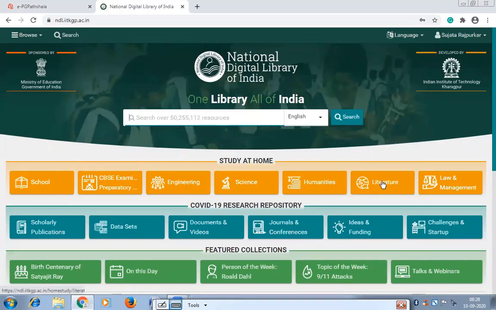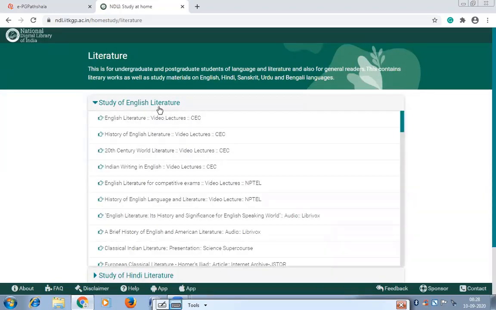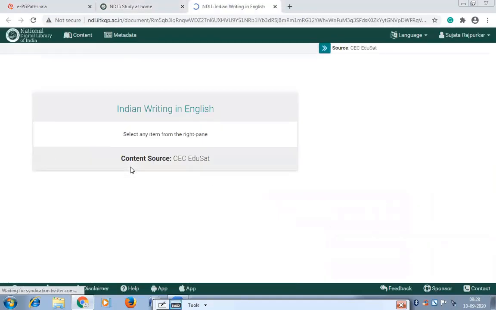If you go to the literature, you will find these many topics. Literary works in English, study of English literature. I am not going purposely to this topic because we are not having this topic for the degree student. So we'll go to the study of English literature. Just select anything. We'll go to the English writings, Indian writings in English.